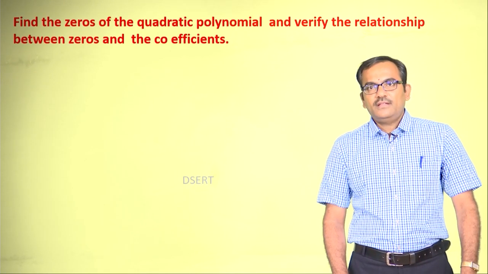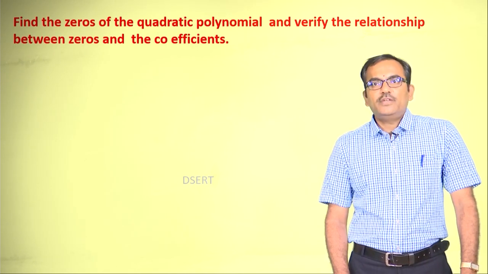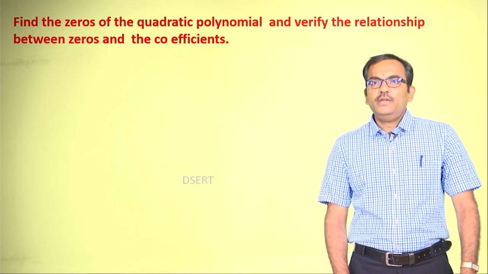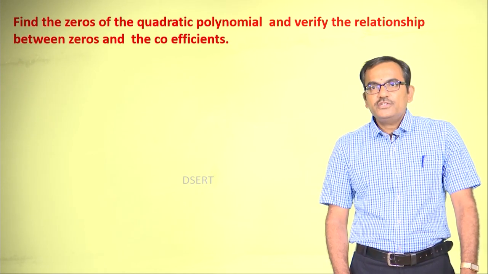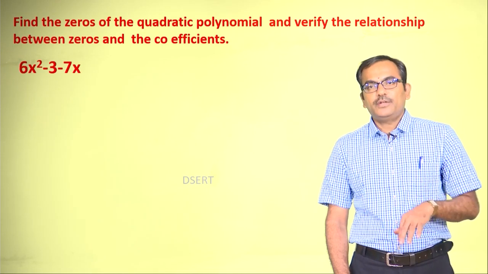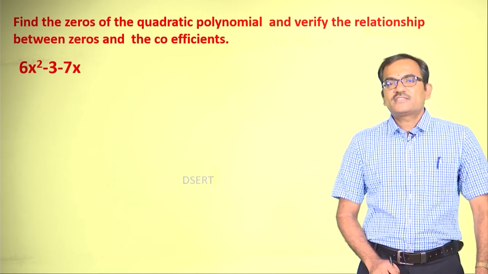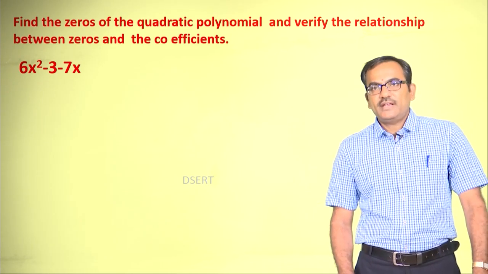Clear? Now, let us take another example wherein we need to find the zeros of the given polynomial and we need to find the relationship whether it holds good with the given formula or not. In this case, we begin with 6x square minus 3 minus 7x.